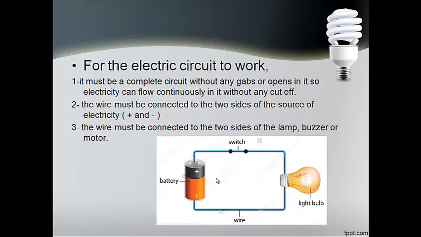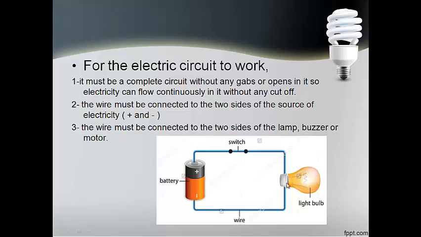For an electric circuit to work, there must be conditions. Number one, it must be a complete circuit without any gaps, without any opens. It must be complete for the current to flow. Number two, the wire must be connected to the two sides of the battery, the positive and the negative side. The positive and the negative side of the main electricity, if you are talking about the main electricity.